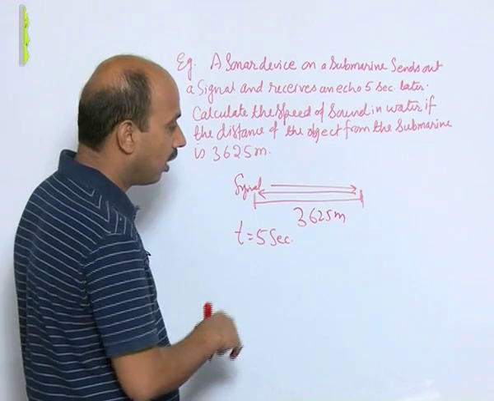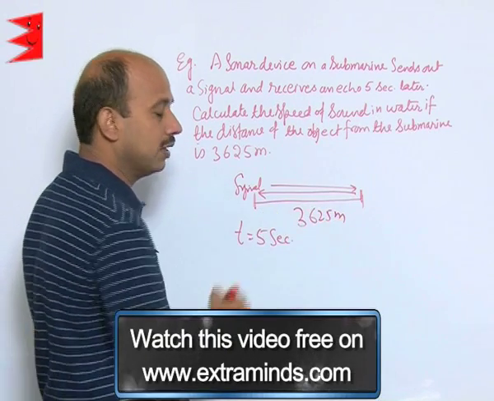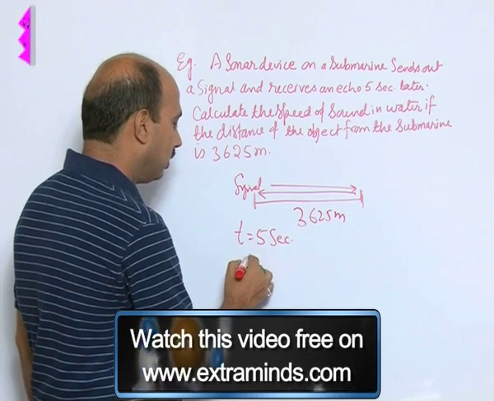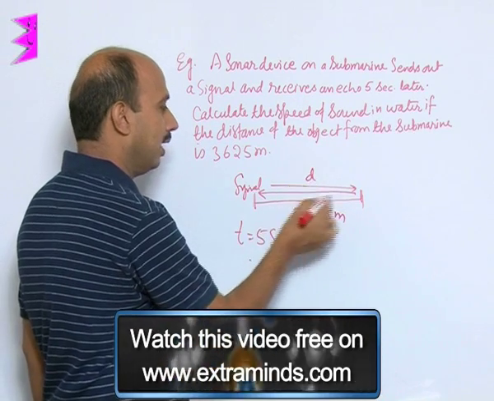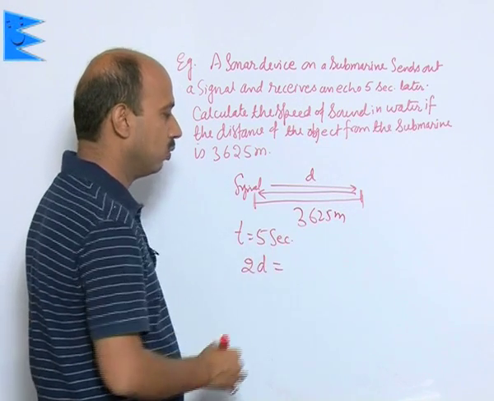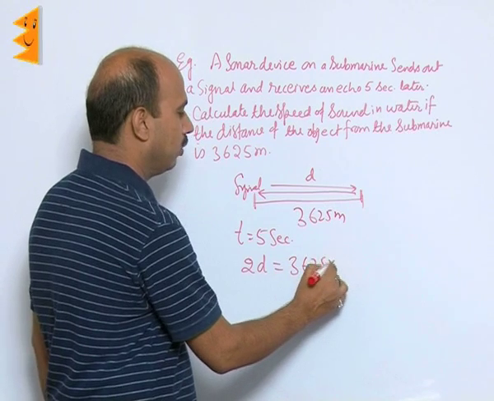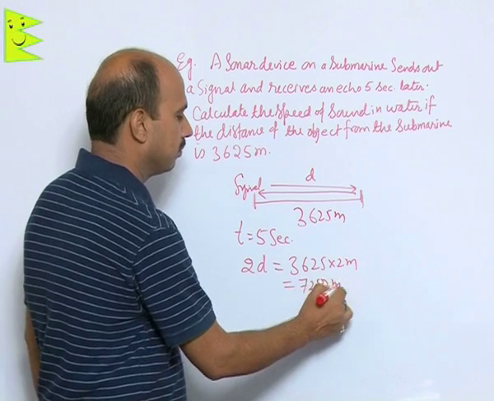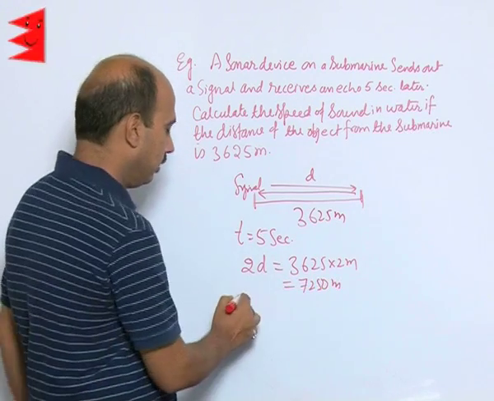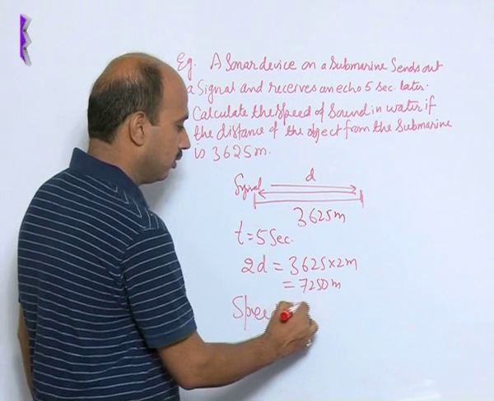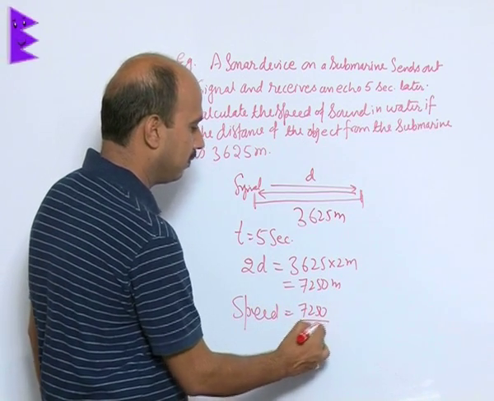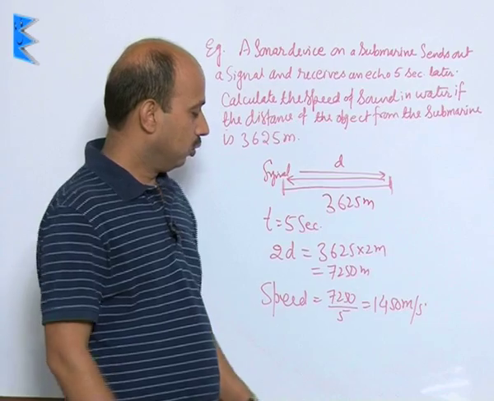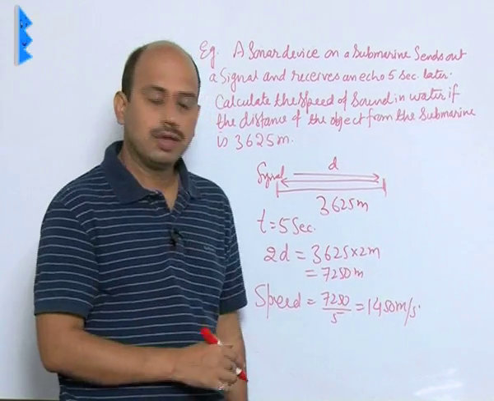Total distance is how much? 3625 meter while going and 3625 meter while coming. So, we can write here total distance, d while going and d while coming back, 2d is equal to 3625 into 2 meter, that is here 7250 meter. Now, what is the speed? Speed is equal to 7250 divided by 5. So, we can write here 1450 meter per second. So, see here this is the speed of sound in water.